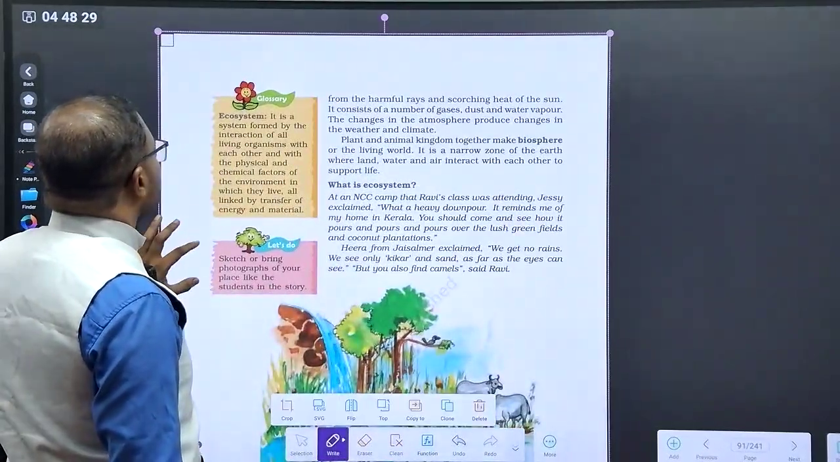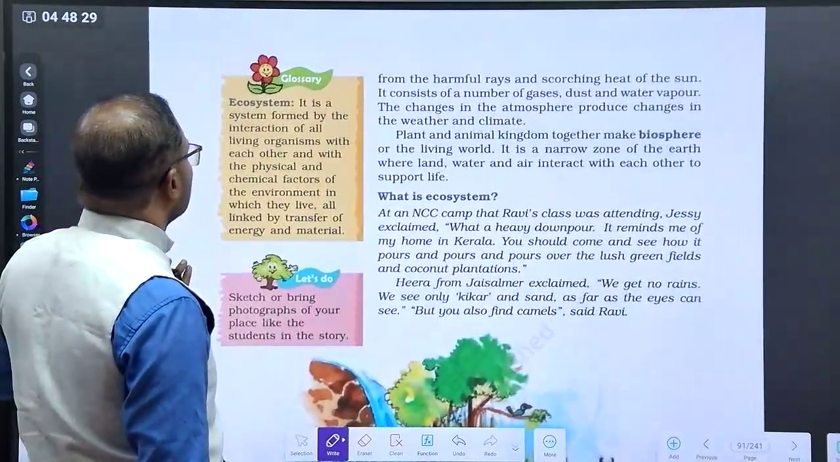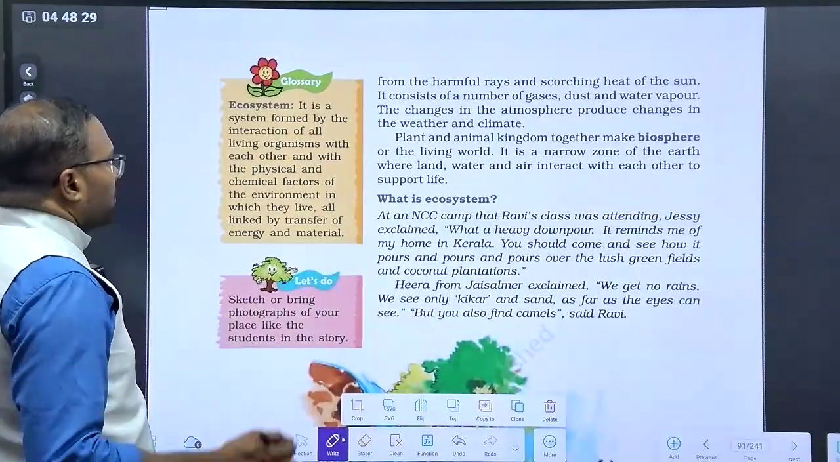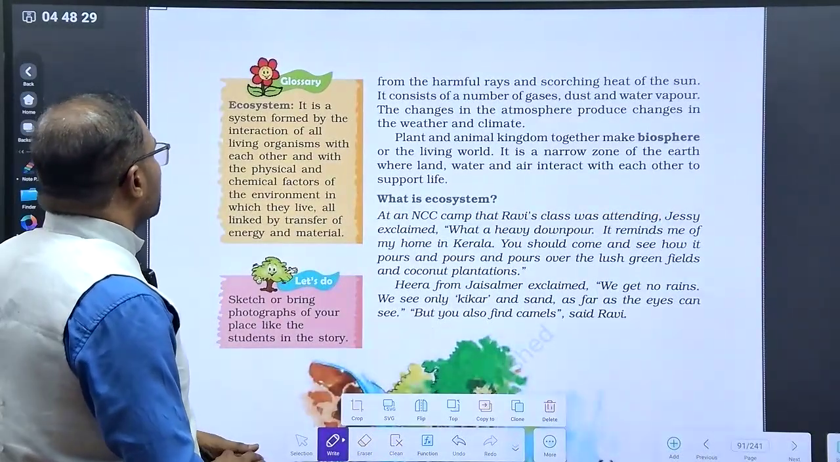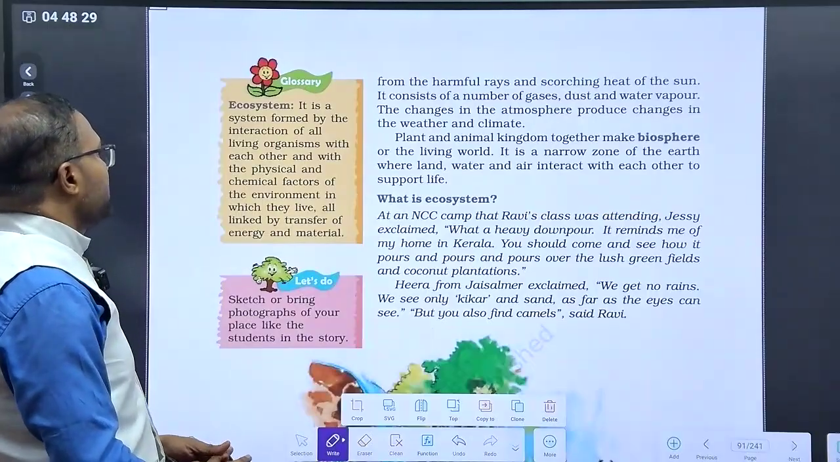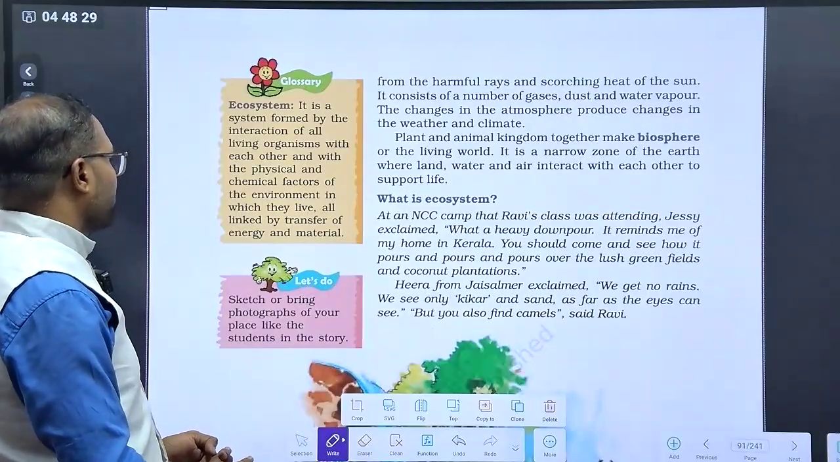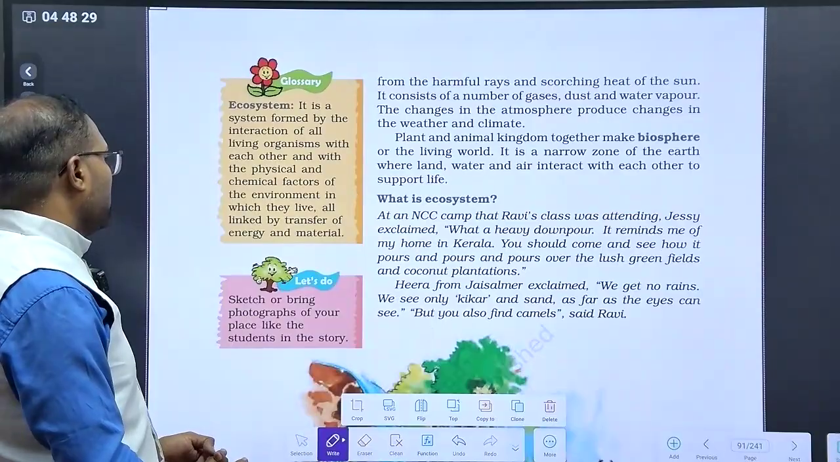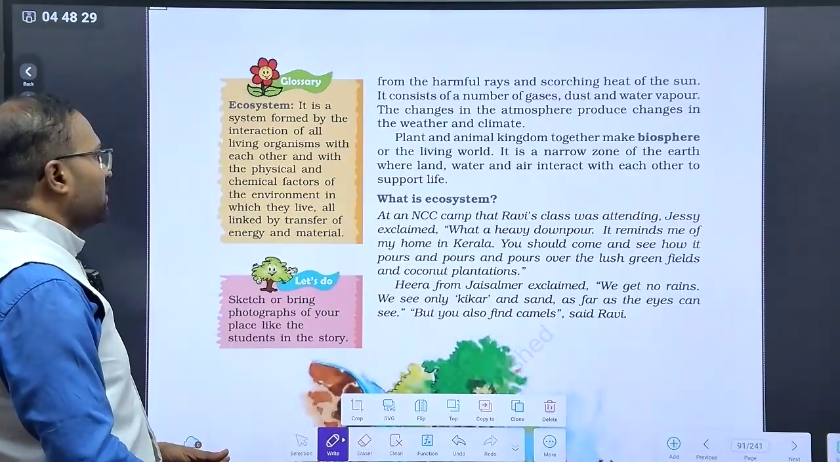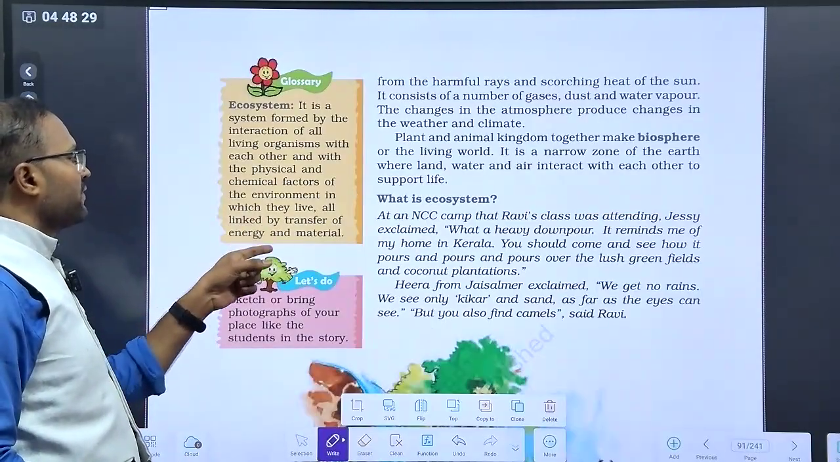Then ecosystem. Okay, the word ecosystem. The ecosystem is formed by the interaction of all living organisms with each other and with the physical and chemical factors of the environment in which they live, all linked by the transfer of energy and material. Okay, all linked by the transfer of energy and material.